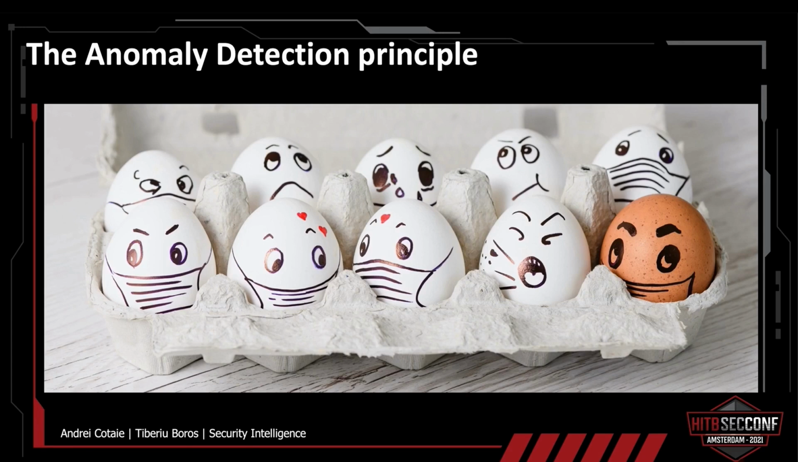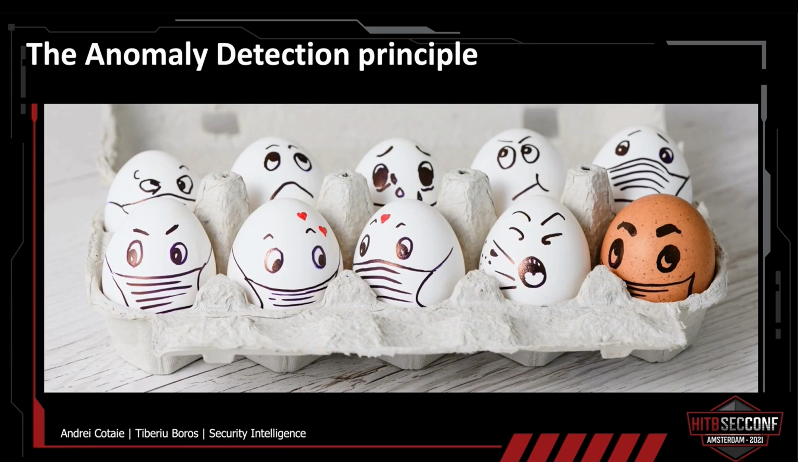So coming back to the anomaly detection principle, let's look at the picture on the slide and try to identify the anomaly. And most likely you're going to say it's actually the brown egg. And you actually might be right. But if you look at the picture, you also have some examples of eggs not wearing masks, eggs that are actually sneezing, and so on. So the question becomes, which is actually the anomaly?